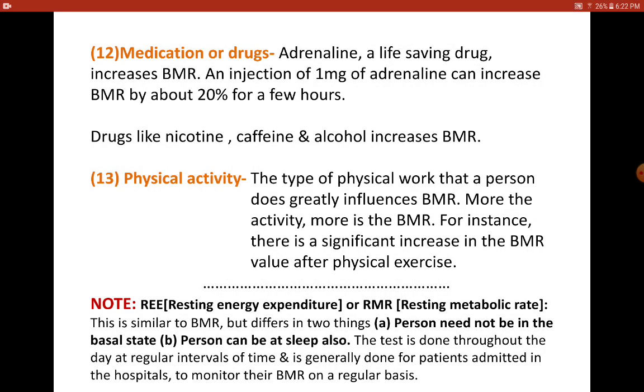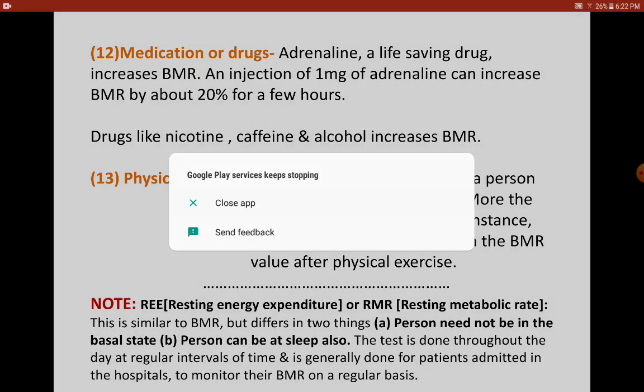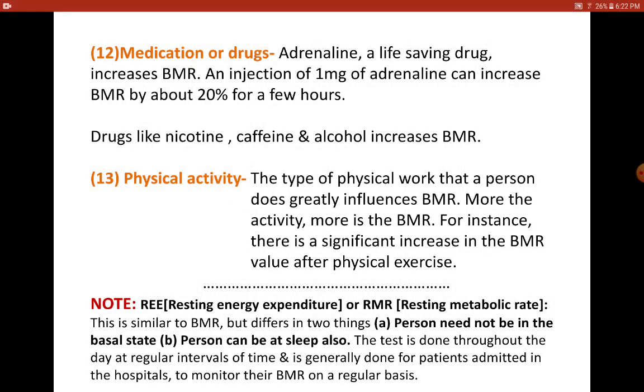Therefore, BMR would be less. But when you do a lot of heavy activity, then obviously BMR would be more. For example, there is a significant increase in the BMR value after physical exercise. So after you do physical exercise and then do a BMR test, then definitely the value of BMR would be higher than the normal value.